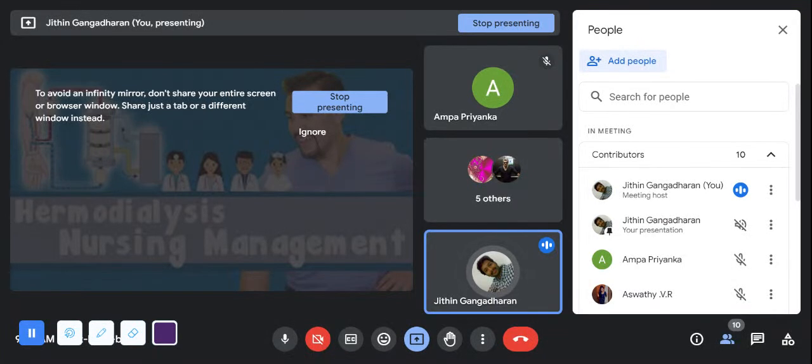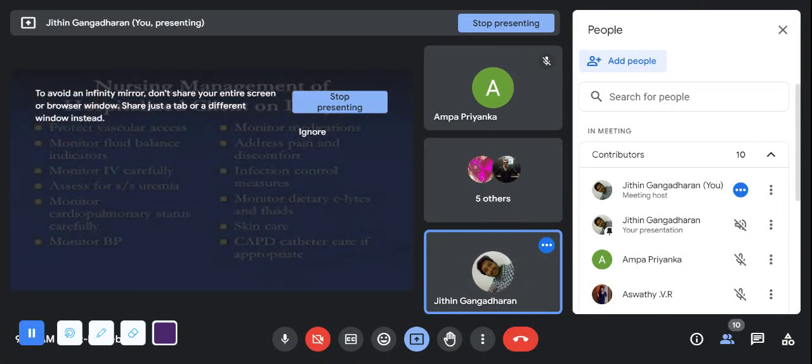And what are the nursing management measures in hemodialysis? Vascular access: you have to check the vascular access and fluid imbalances. If there are any fluid imbalances in the patient, the IV cannula has to be checked. There should not be any leaking or bleeding from it.